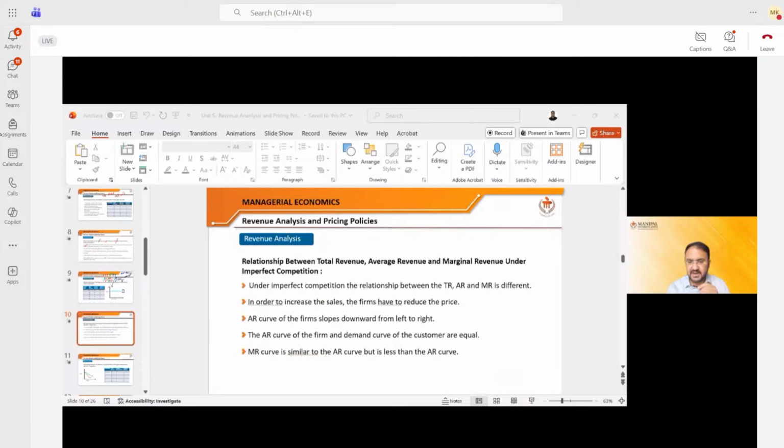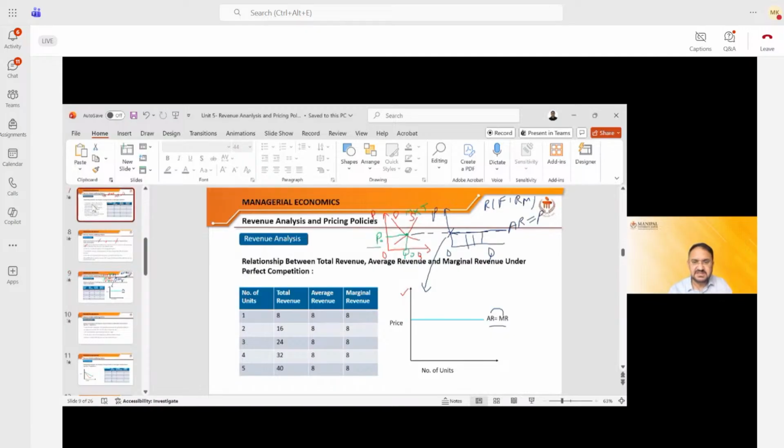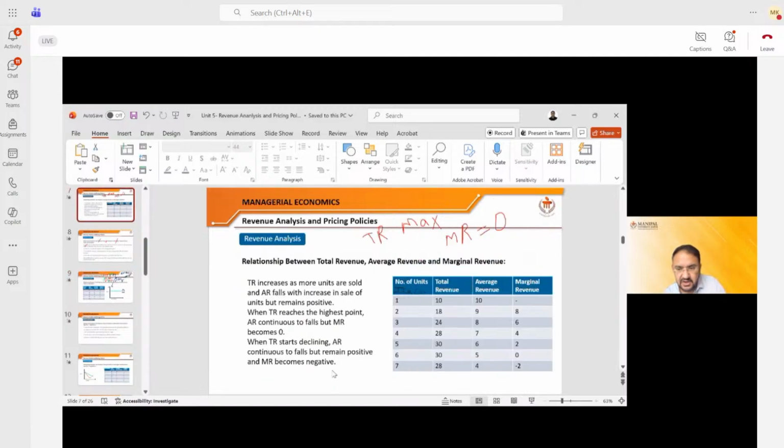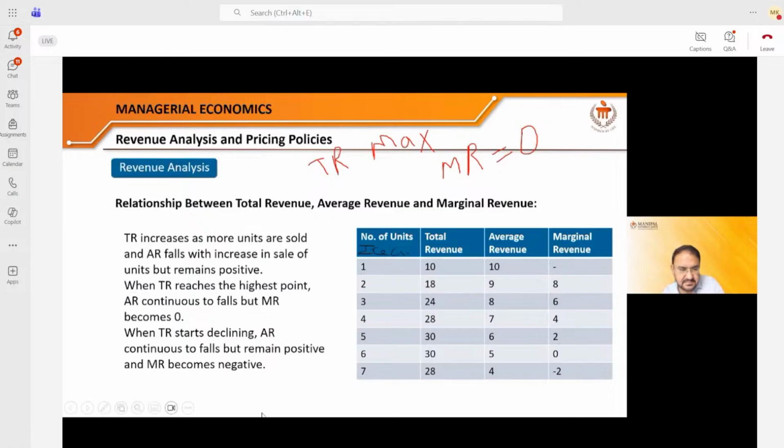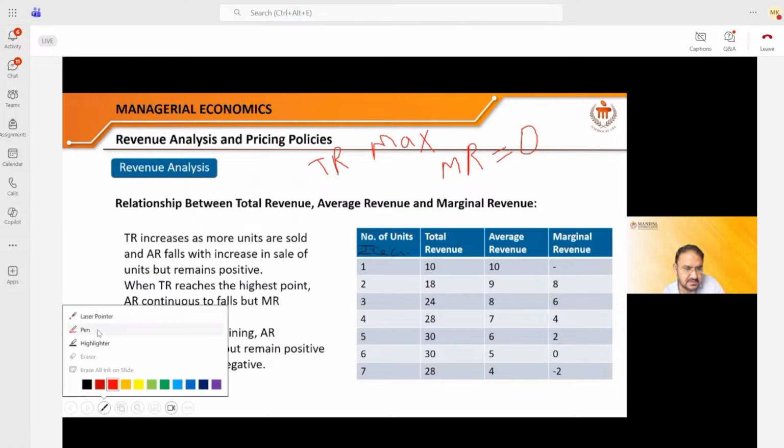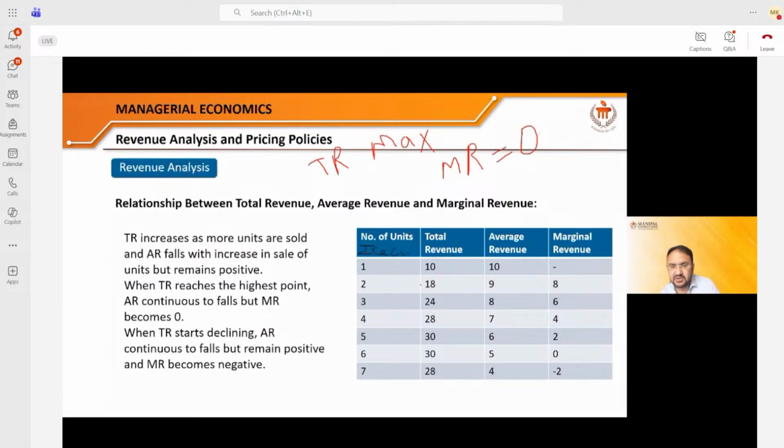Okay, I'll go back once again. I'll tell you once again. You have some confusions. You see this table. All of you, please see this table. If you see total revenue, how we calculate 18 minus 10, it is 8. I hope you know how to calculate it. So total revenue is increasing, increasing, increasing. Till this point, it has increased. Now, the moment you make 5 to 6, the revenue is not increasing, right?